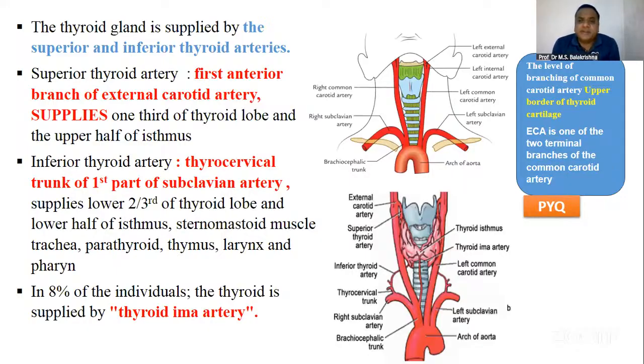Then external carotid artery is one of the two terminal branches of common carotid artery. The other one is internal carotid artery. That is very simple. So please read this. I have already explained this right now.